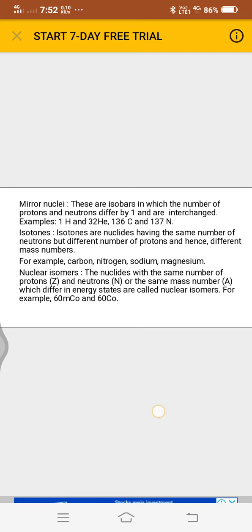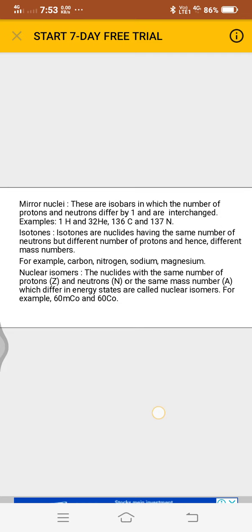Next is isotones. Isotones are nuclides having the same number of neutrons but different numbers of protons and hence different mass numbers. For example, carbon, nitrogen and sodium, magnesium. Carbon atomic number is 6, mass number is 13. Nitrogen atomic number 7, mass number 14. Sodium atomic number 11, mass number 23. Then magnesium atomic number is 12 and mass number is 24.